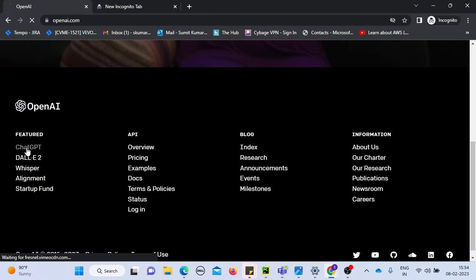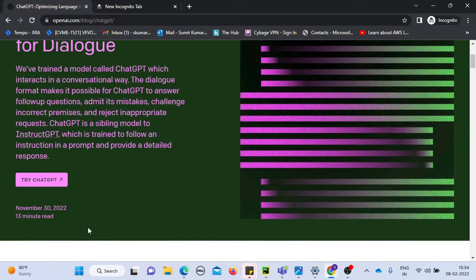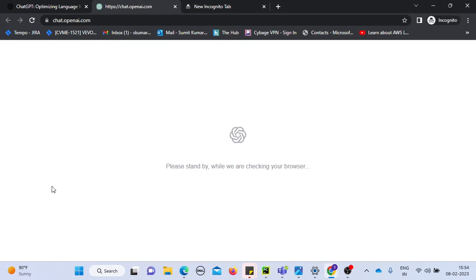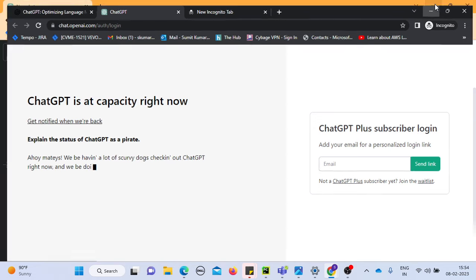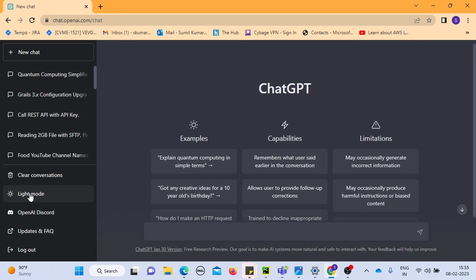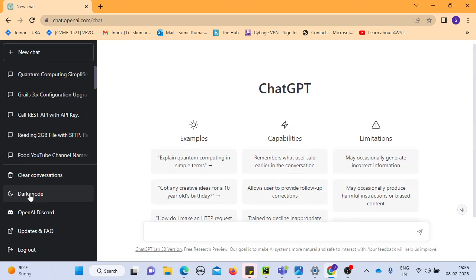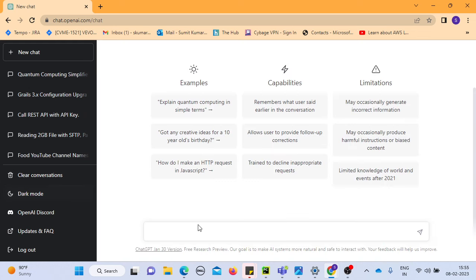Call it here, ChatGPT. It will open up this window for you, and here you go. You can just go to the bottom and click Try ChatGPT. First-time users will put in an email for authentication, and once you do the subscription, it will come out. This screen will be the first screen that you will be looking at. Isn't it great? Now there are two modes, like you see here. This is dark mode, which is more pleasant to the eye, and the other one is light mode. Let's go for the dark mode. This is really pleasant. You can also have light mode, because I'm sharing my screen, so that'll be good to understand.